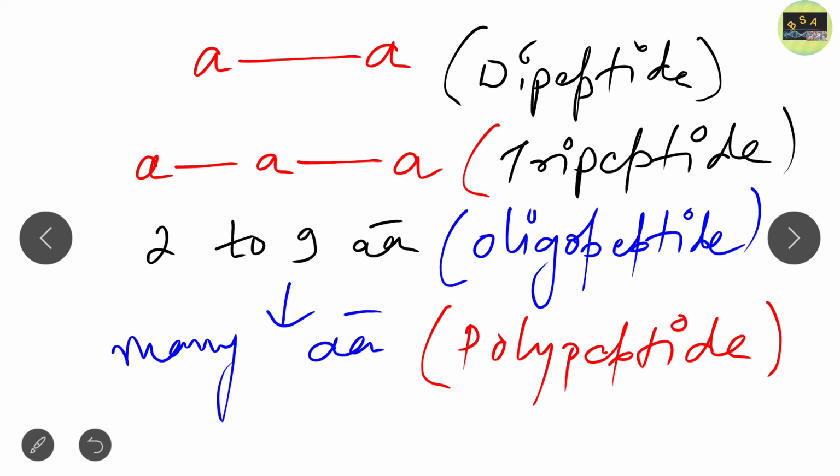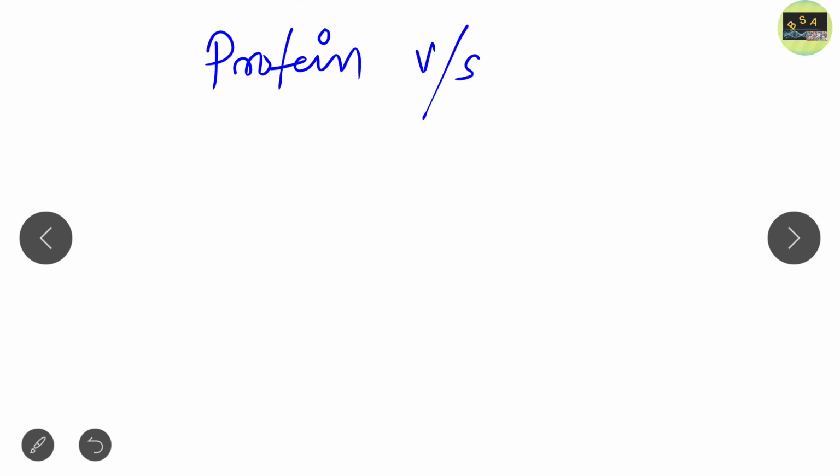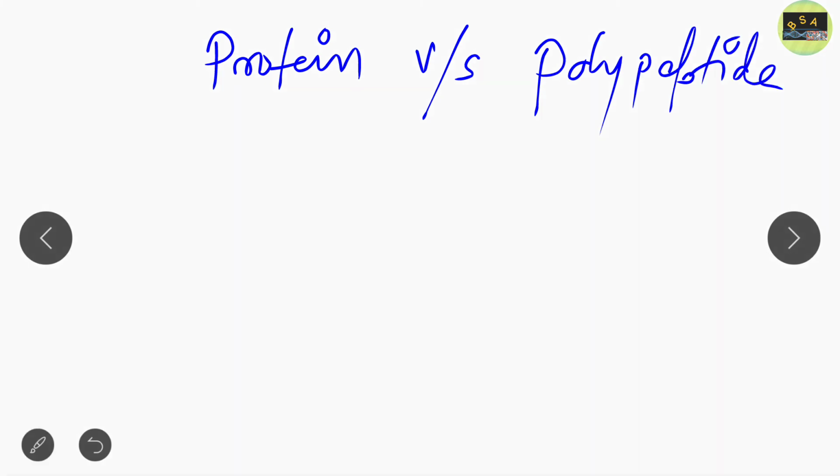Another important question arises: many students get confused whether polypeptide and protein are the same. So what is the exact difference between polypeptide and protein?